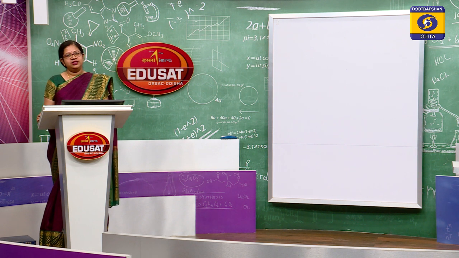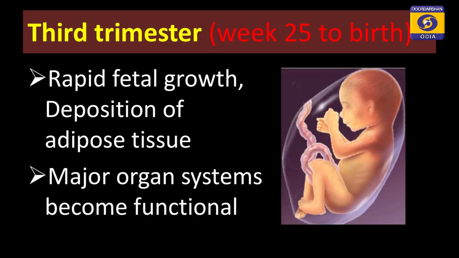Now, coming to the third trimester, from week 25 till birth, this entire period consists of the third trimester, and during this period, as our organ and organ systems have already been formed, rapid fetal growth will take place. There will be deposition of adipose tissue, the fetus will grow in size and it will become more chubby.